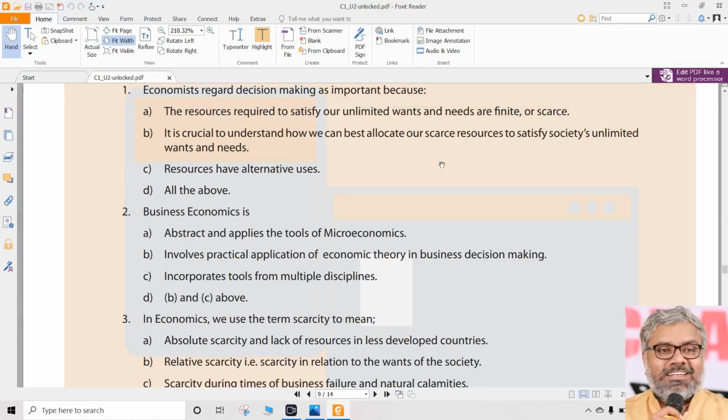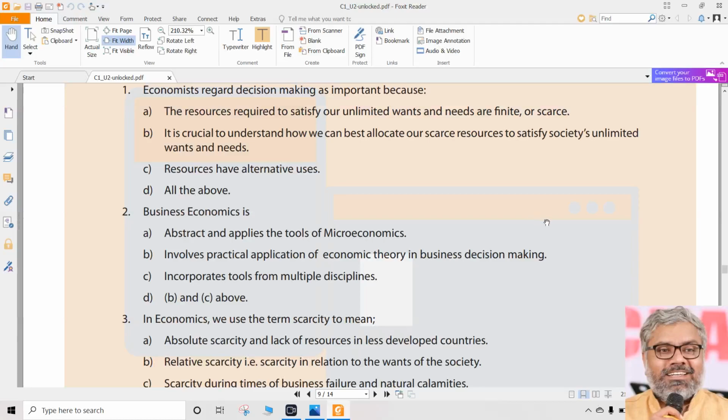And the computer which is valuing will never know your knowledge by entering into your brain. It will only know what the correct answer is. If it is yes, it will give the mark. If it is no, it will give the negative mark. So be very careful. Don't jump to conclusions. The first statement is fantastic, no doubt about it. It is correct. The resources required to satisfy our unlimited wants and needs are finite or scarce, because of which we have to take decisions.